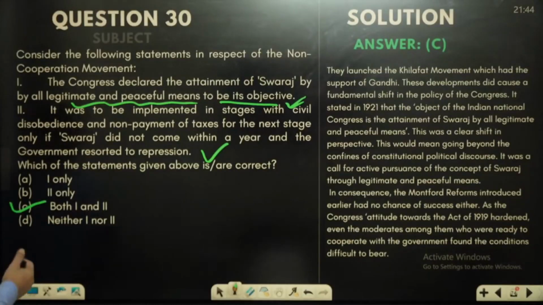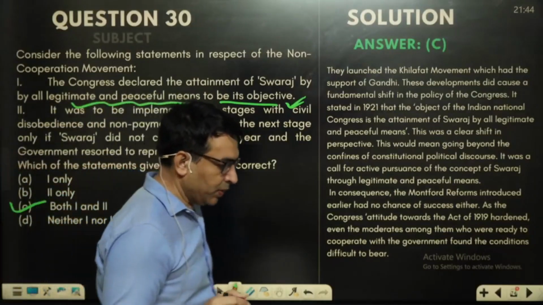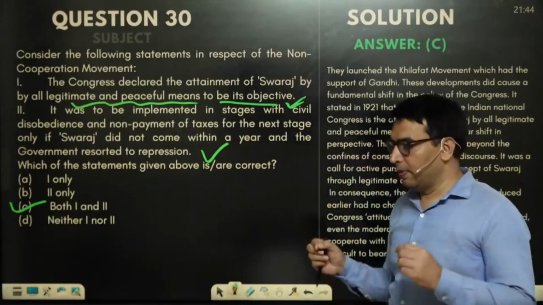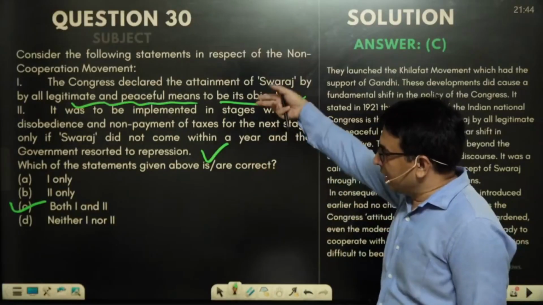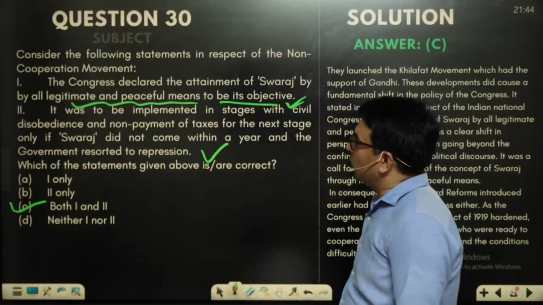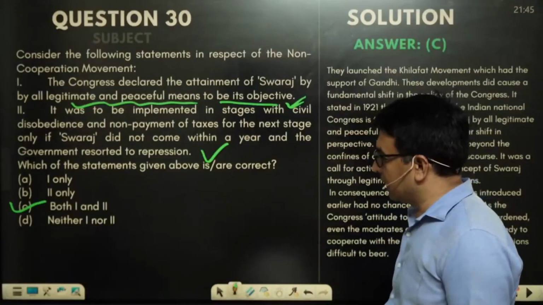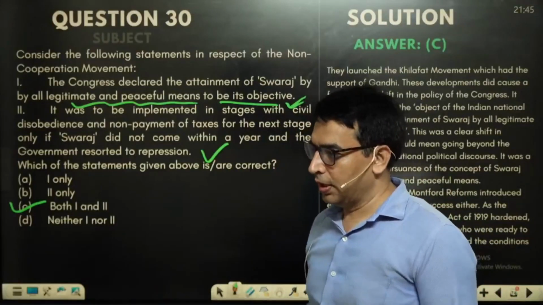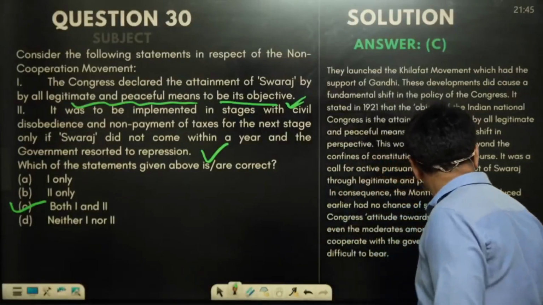So this non-cooperation movement, we find that there are two questions this time, and they are very much interlinked. So if your concept is clear, or even if you solve one question, easily the second question would be solved by you. So this time they have asked two questions from non-cooperation movement, and they are there in IGNOU materials in one paragraph, and you see that they are also mentioned in different paragraphs of old NCERT.